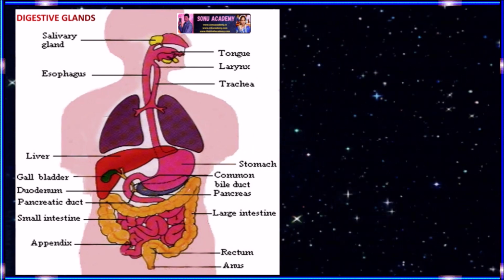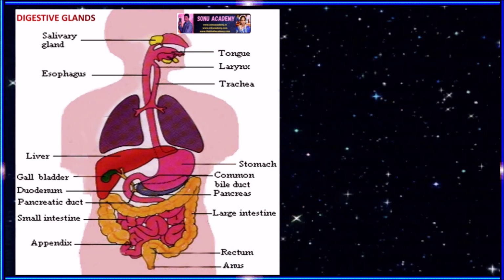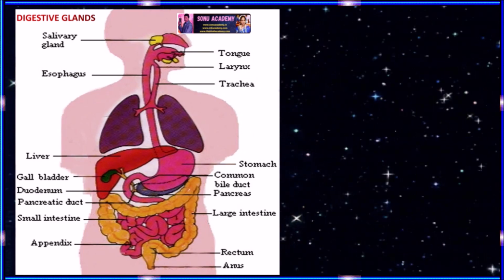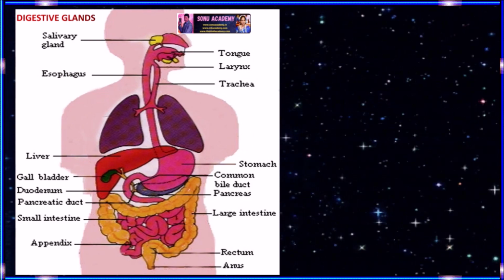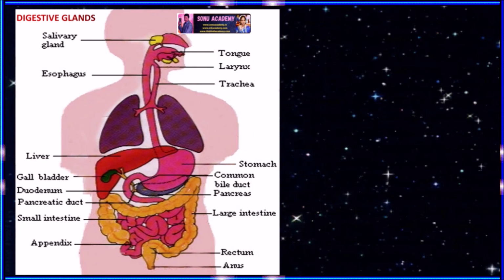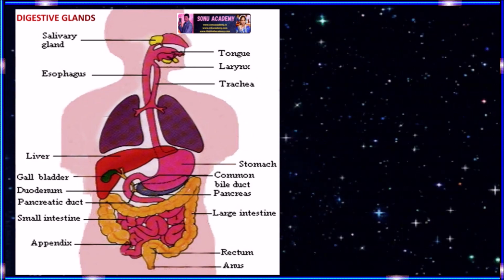Next, ptyalin is found in the saliva of humans because the food which is consumed is mainly composed of starch. The function of ptyalin is to digest only ripe and cooked starch, while raw starch cannot be digested by it.